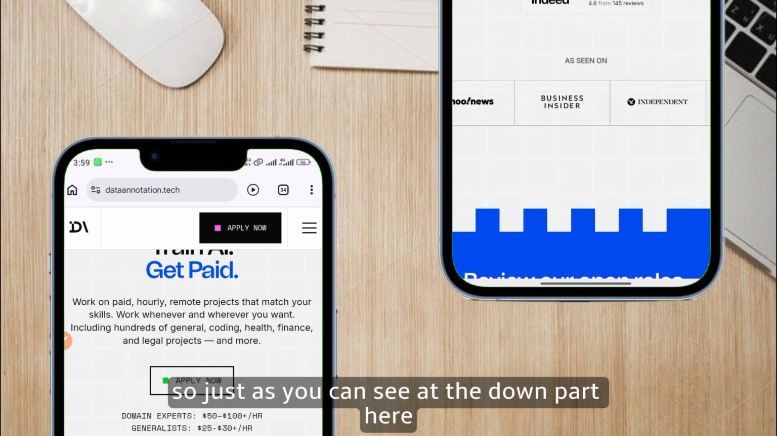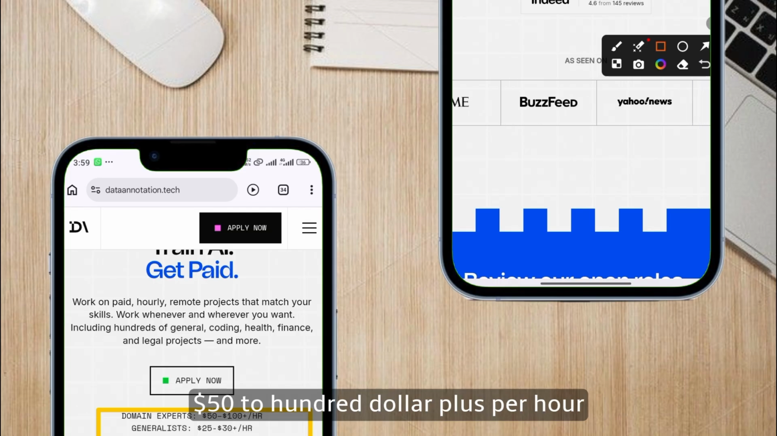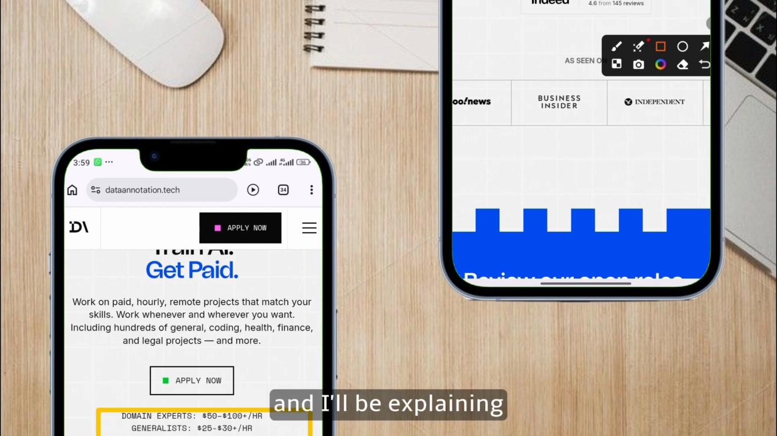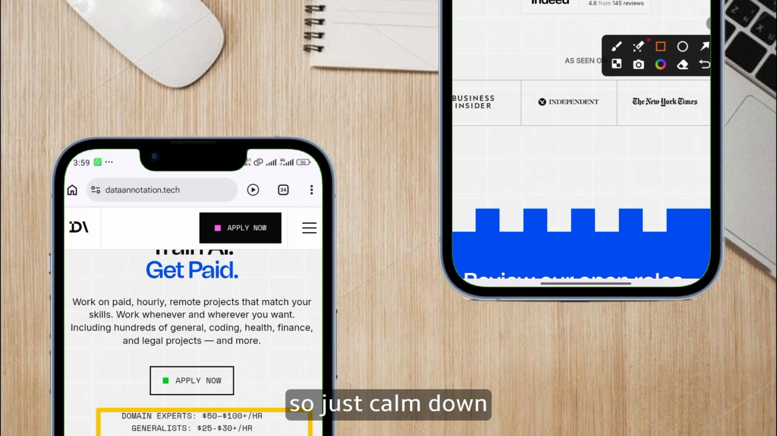So just as you can see at the bottom part here, domain experts earn from $50 to $100 plus per hour, and generalists earn $25 to $30 per hour. And I'll be explaining what these two mean for you very soon, so just calm down.